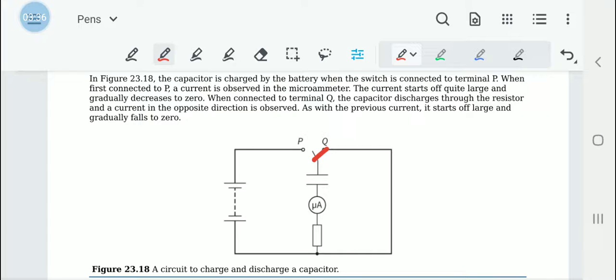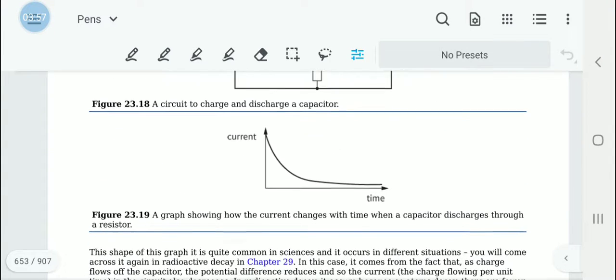Using this microammeter, we can see that when the capacitor is getting charged, the current comes in one direction. When it is discharged, it goes in the other direction. These are little details that we need to remember.